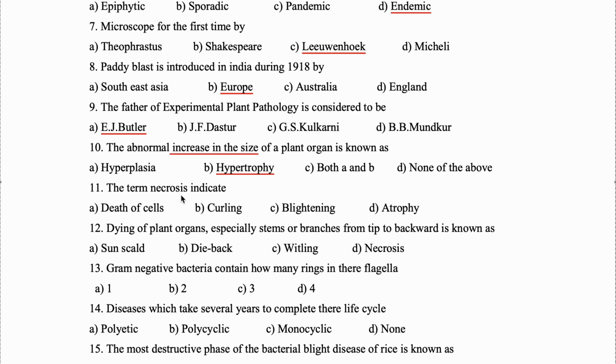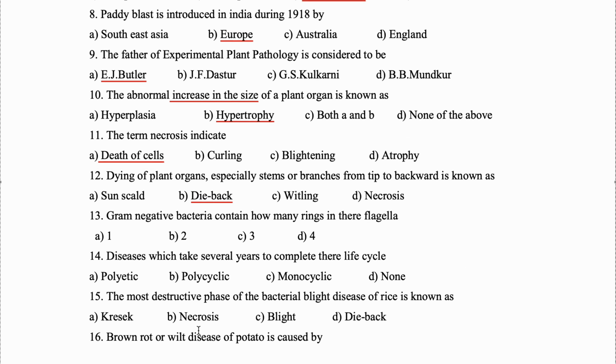Next, the term necrosis indicate death of cells. Question 12. Dying of plant organs, especially stems or branches from tip backward, a symptom has been explained here. The disease is dieback.